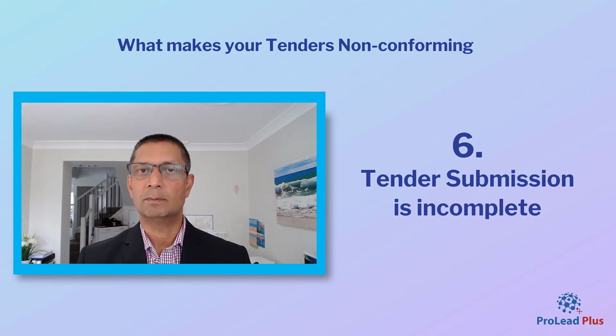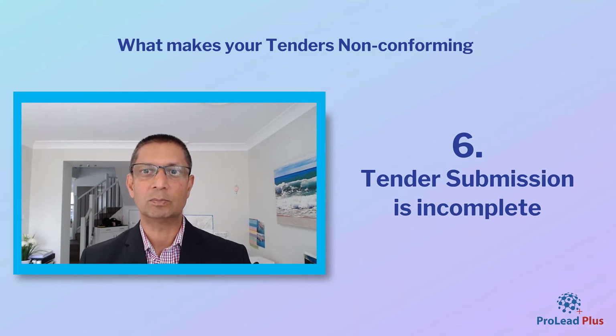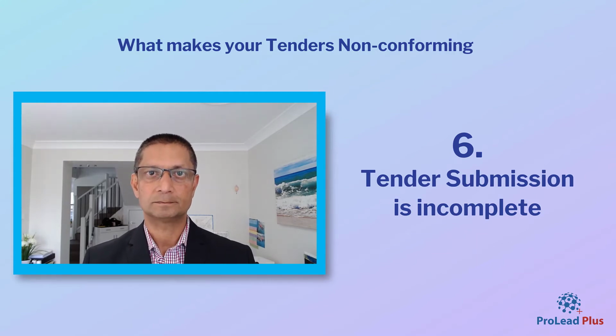However, if major retained schedules are missed or incomplete, if you are providing a process, a methodology, and the methodology is incomplete and the processes are incomplete, the flow chart is incomplete, then that can be regarded as a non-conforming tender.